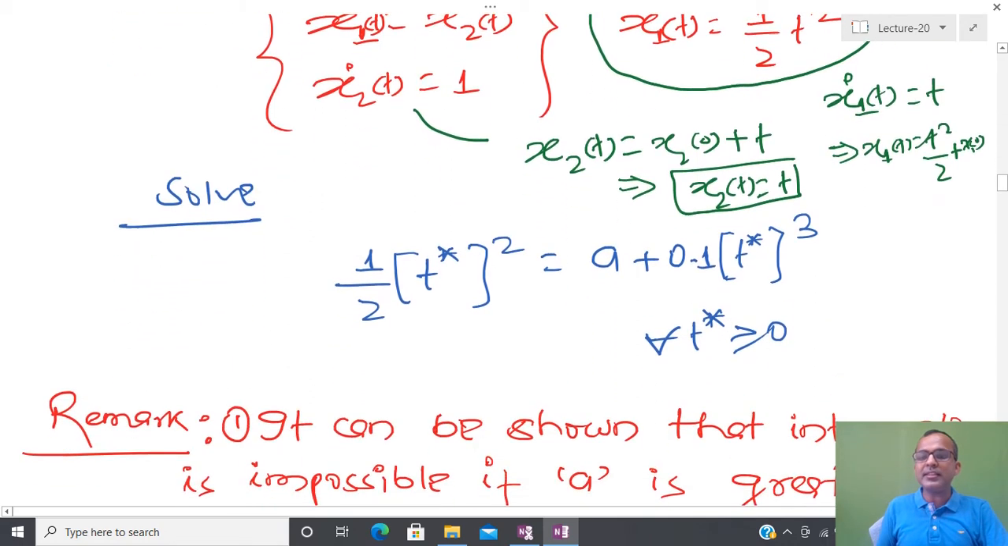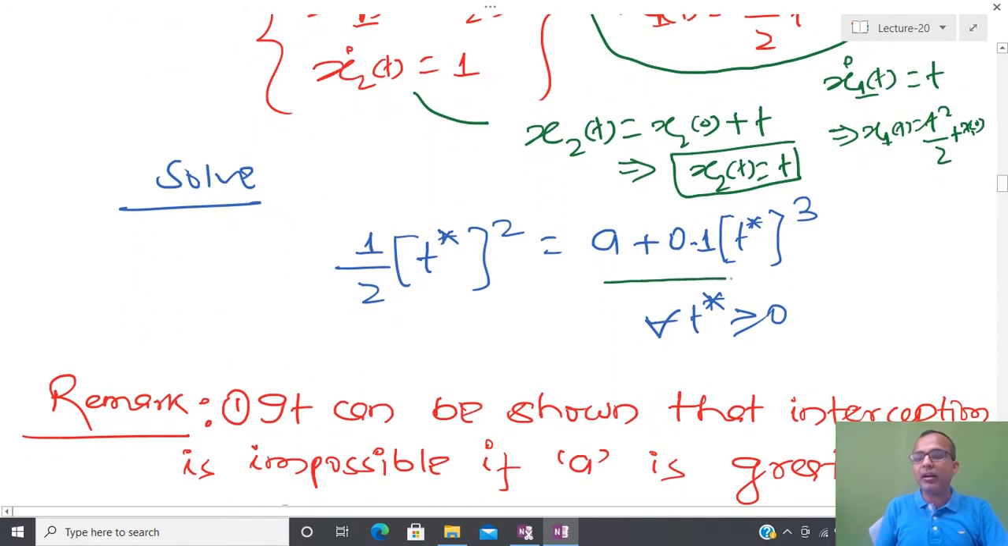Now, since we know the path of the missile is going through this path, in order to claim interception I have to make sure that both quantities at t equal to t star are exactly equal, and due to that reason I have substituted this. After substitution, you can see that this is a third order algebraic equation, t cube 0.1 plus half t square plus a. It is possible to show that this equation does not always have a solution for any particular value of a.